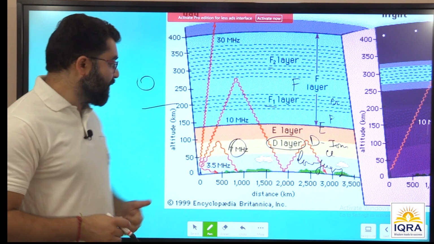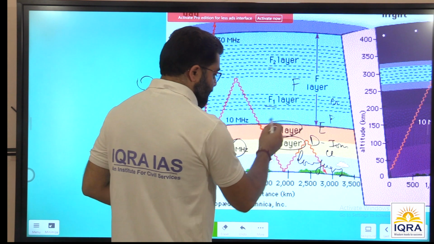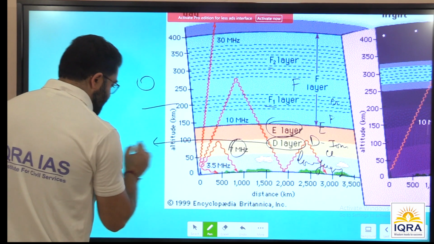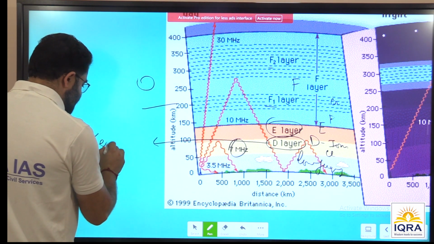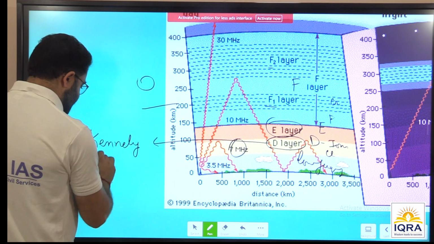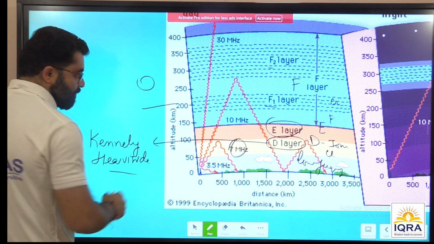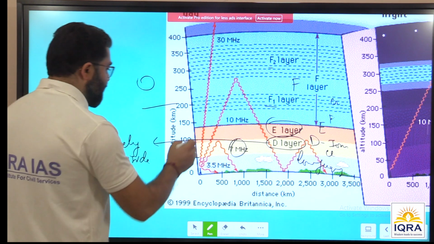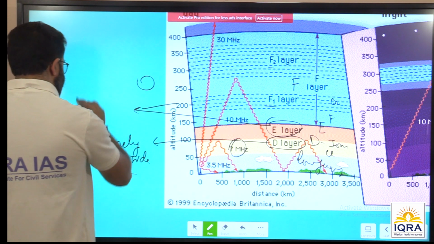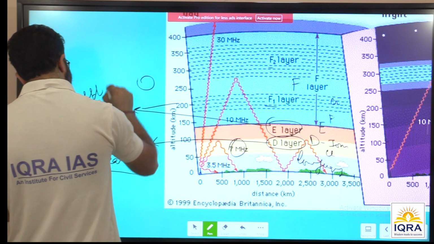Then we have another layer called the E layer, right? This D layer is also called the Kennelly-Heaviside layer. And the E layer has also been called the Appleton layer.